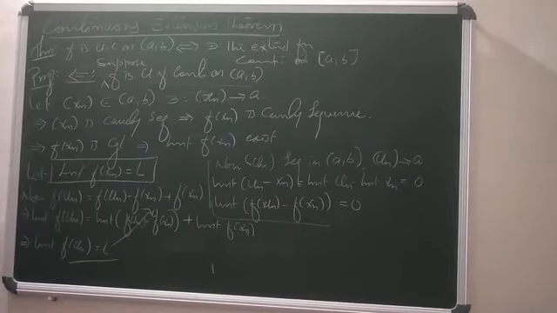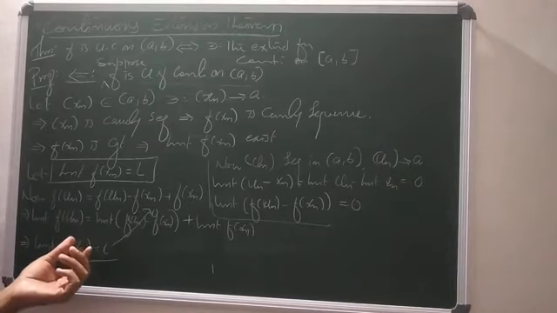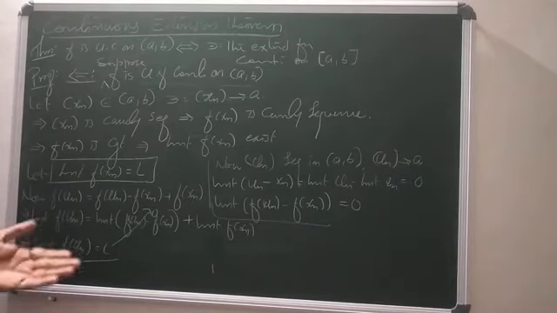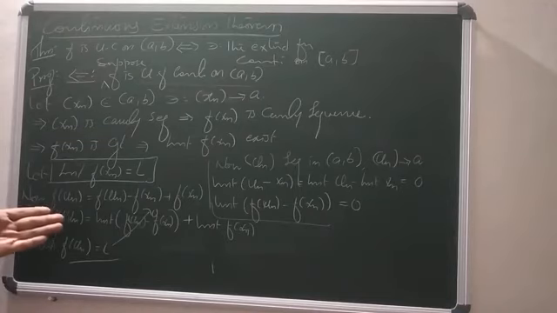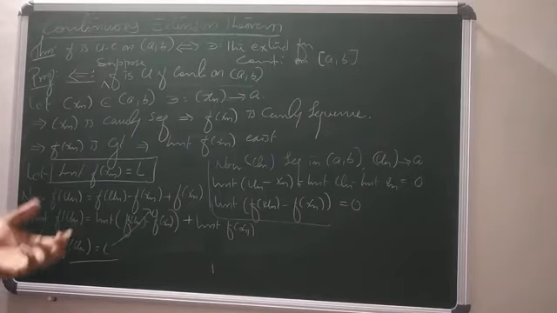Thus we get the same value L for every sequence that converges to a. If xn converges to a, the limit of f of xn is L. If un converges to a, then the limit of f of un is L. So we get some value L for every sequence which converges to a.